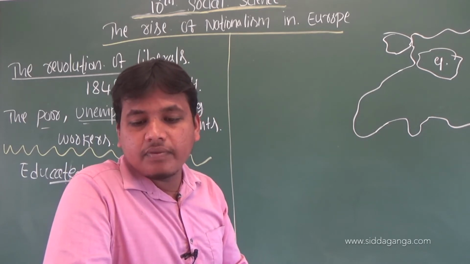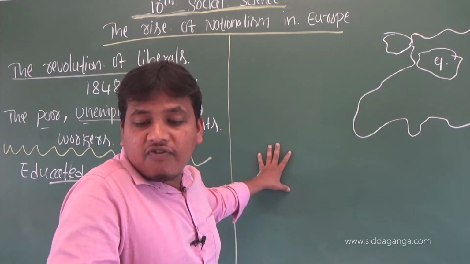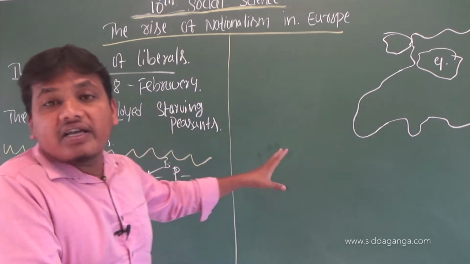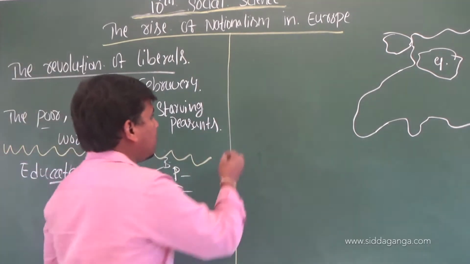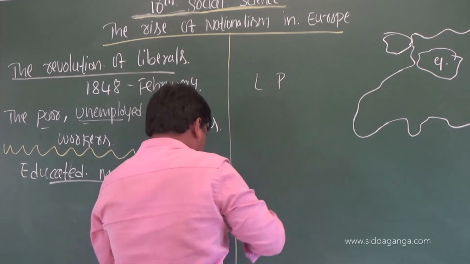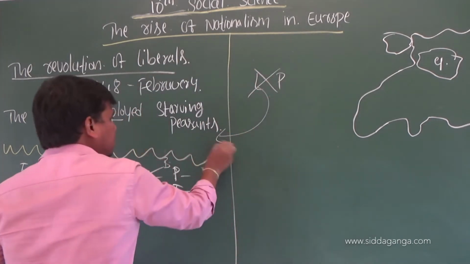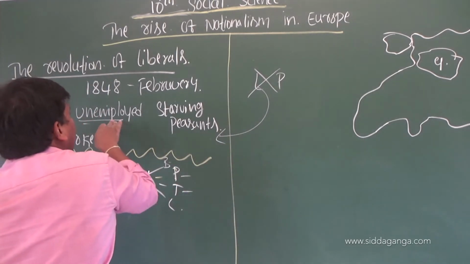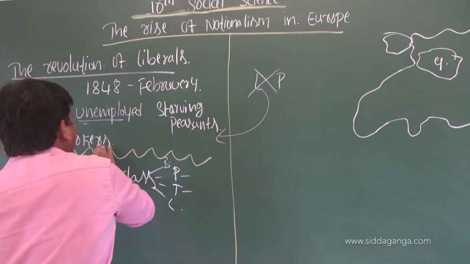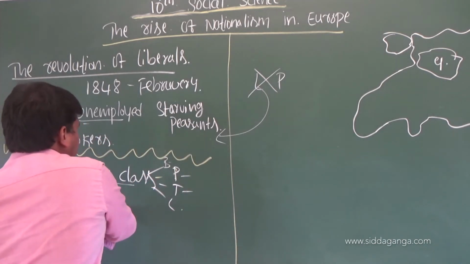The 1848 February Revolution in France brought about the abdication of the monarch. Who ruled over France in 1848? Louis Philippe. Louis Philippe was dethroned by these two groups: the first revolution led by the poor, unemployed, starving peasants and workers, and the next revolution led by the educated middle class.